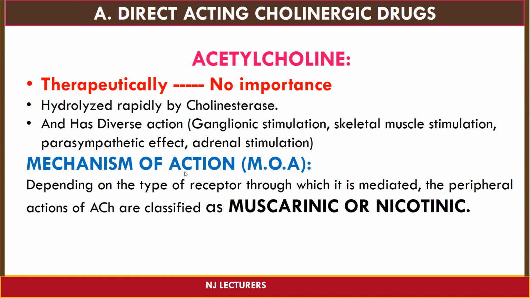Let's see the mechanism of action of acetylcholine. Depending on the type of receptor through which it is mediated, the peripheral actions of acetylcholine are classified as muscarinic or nicotinic. If acetylcholine binds to the muscarinic receptor, the actions are called muscarinic action. If acetylcholine binds to the nicotinic receptor, the actions produced are called nicotinic action.